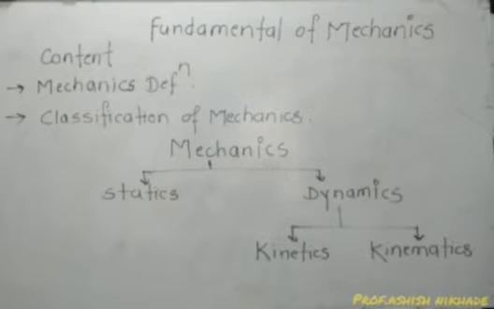Okay, so you can see that in each and every term the words in the definition are the same, with the only difference in the last word. In statics, we use only rest. In dynamics, motion. Then motion is again of two types: due to external forces in kinetics, and in kinematics due to the own forces, internal forces. So this is the simple classification of mechanics. Okay.